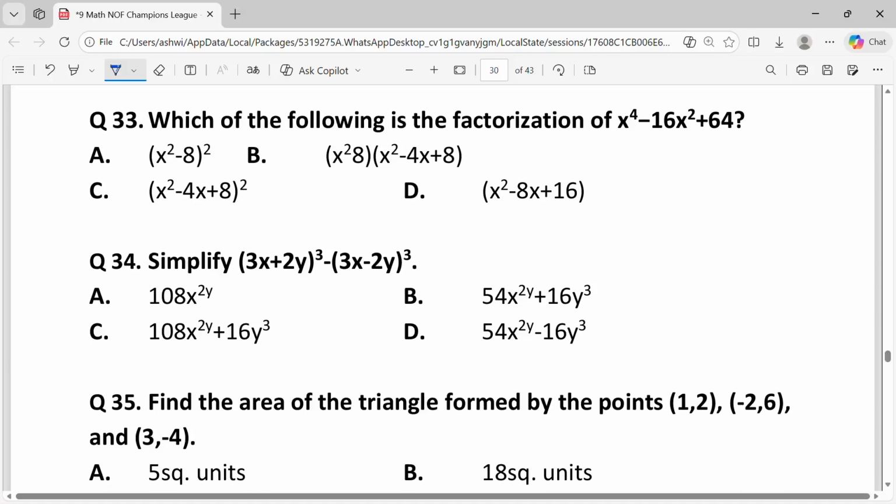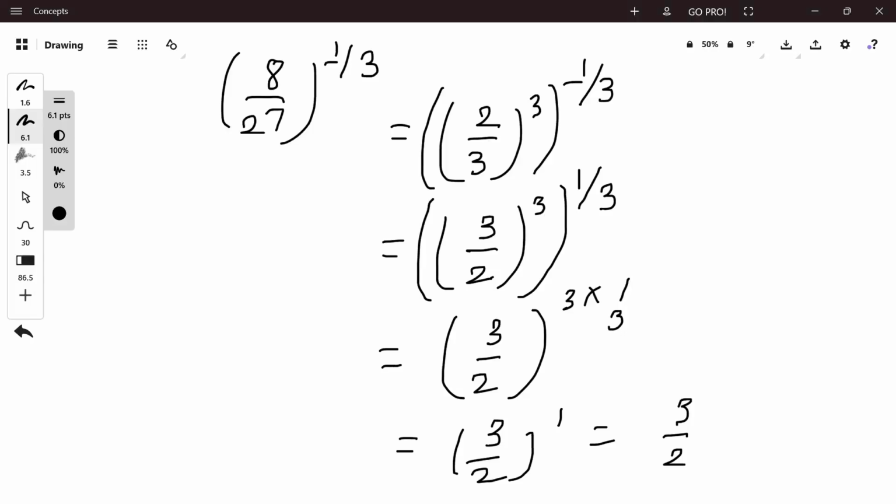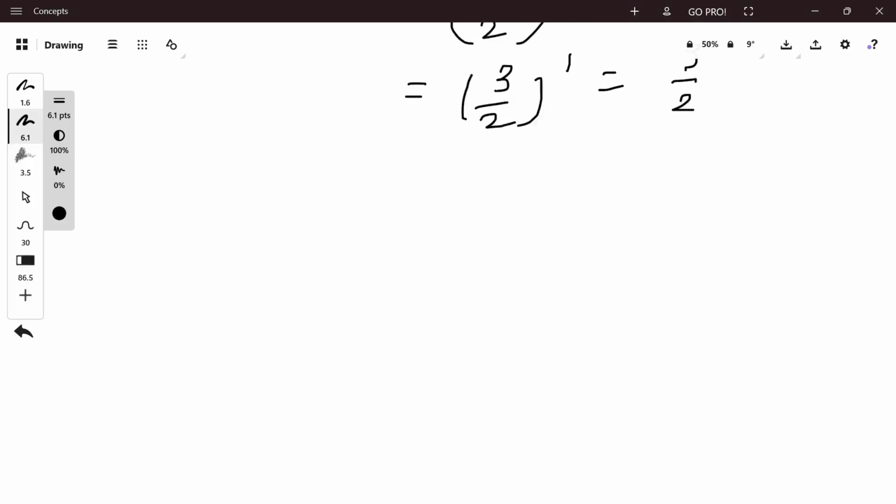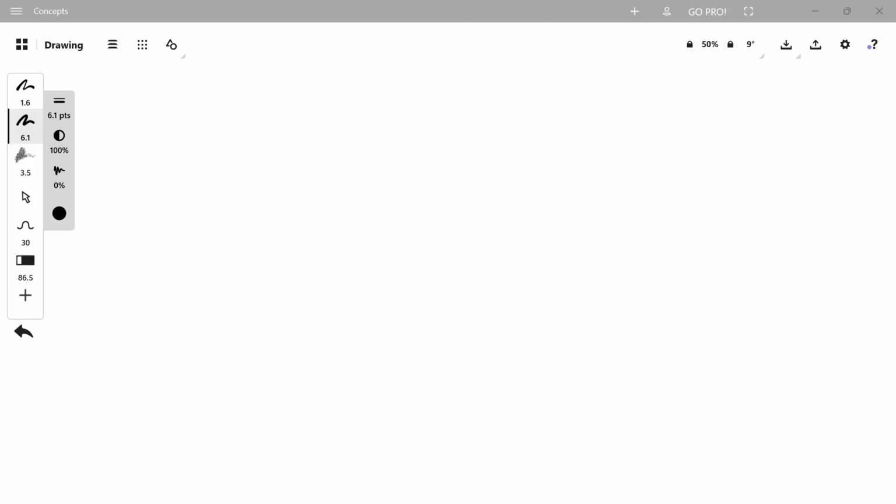Question 33. Which of the following is the factorization of x to the power 4 minus 16x square plus 64? The expression x to the power 4 minus 16x square plus 64 can be rewritten in the form of a square minus 2ab plus b square equal to a minus b whole square.